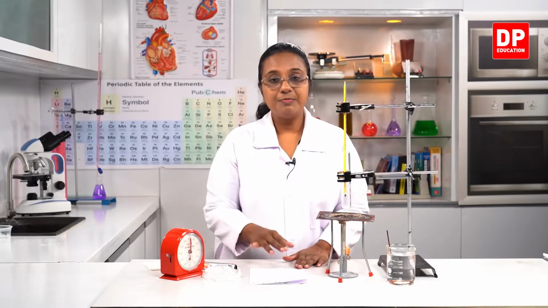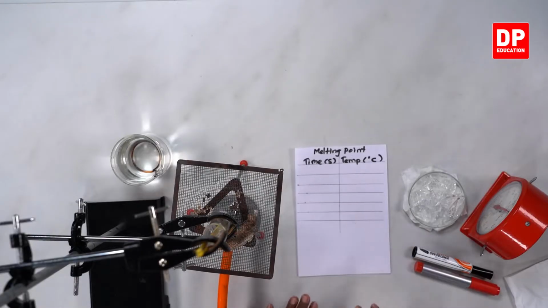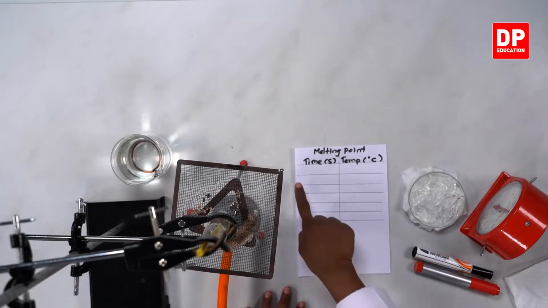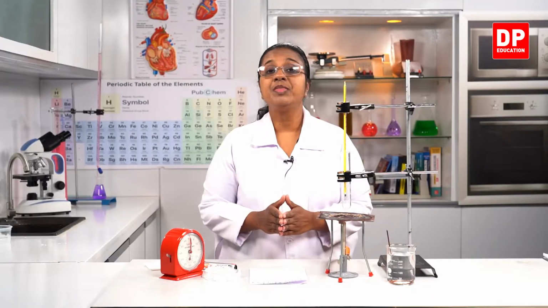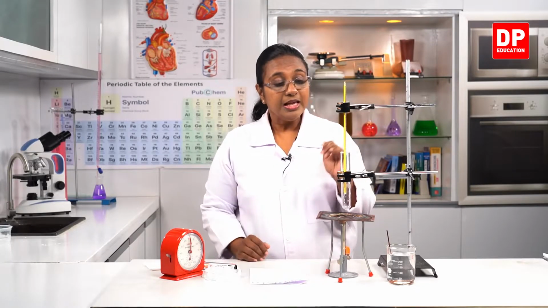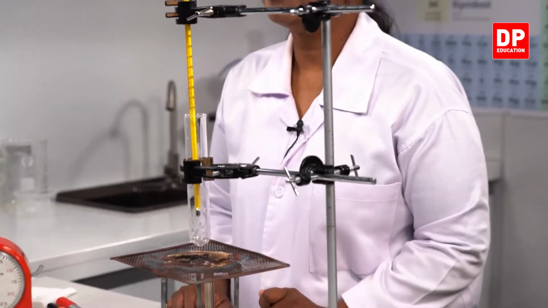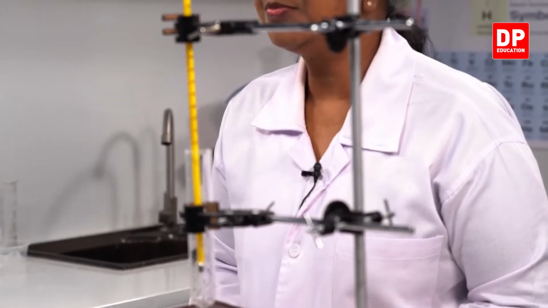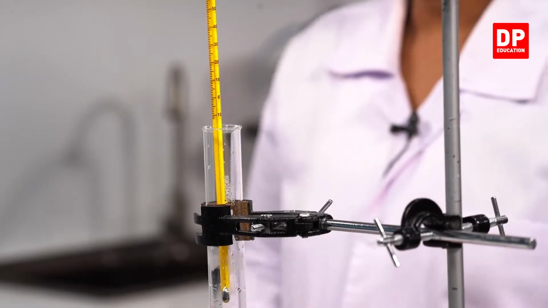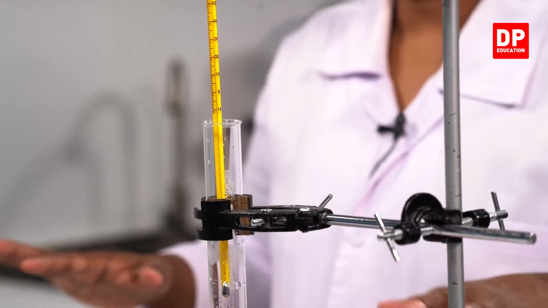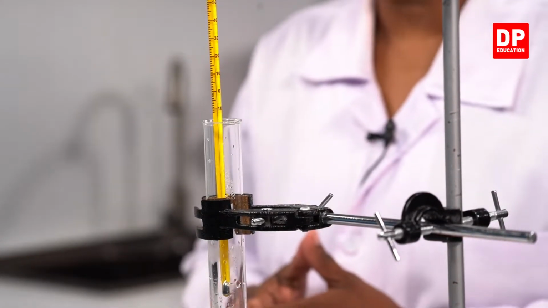So I have already prepared the table also. This is to observe the melting point. So we have time in seconds and temperature we will be measuring in degrees Celsius. Initially, if you look at the thermometer reading, you will see it will be the room temperature. So normally the room temperature here is about 21 degrees Celsius.